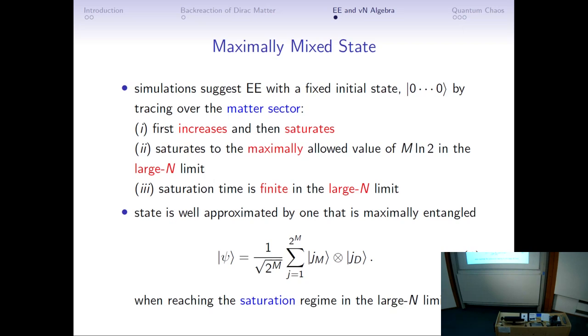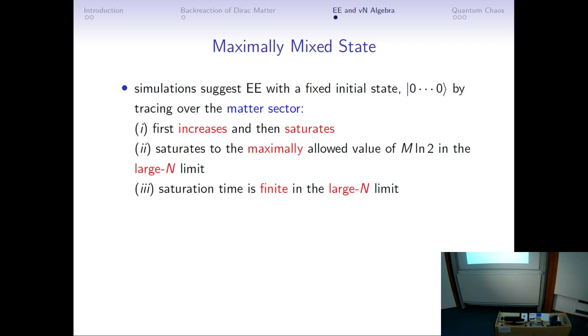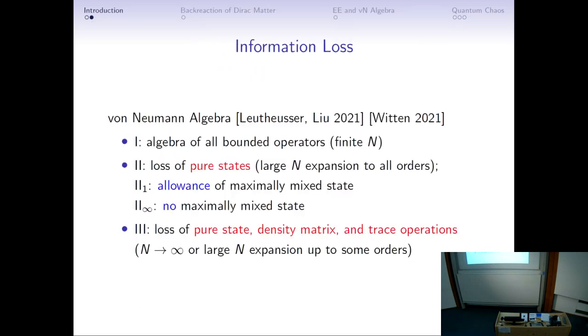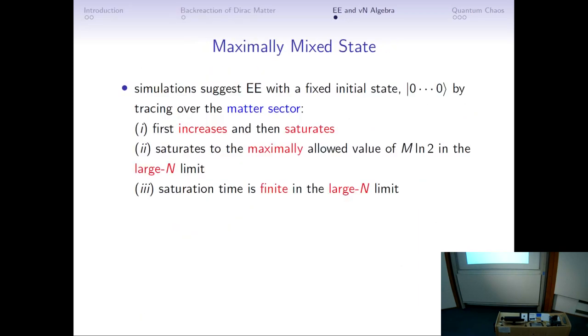In this sense, we will say that the large n limit loses information, because when we go from the type I algebra to a type II_1 algebra, we lose the pure state. So we lose some information in the theory.